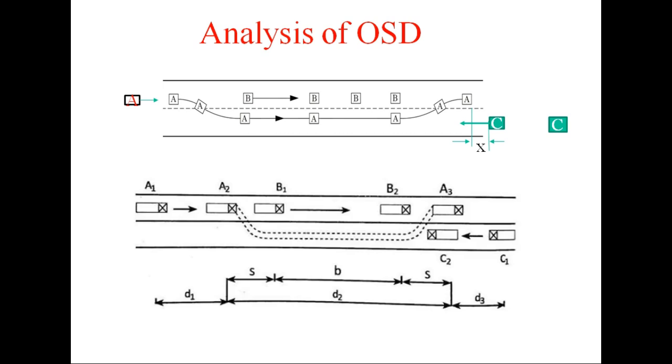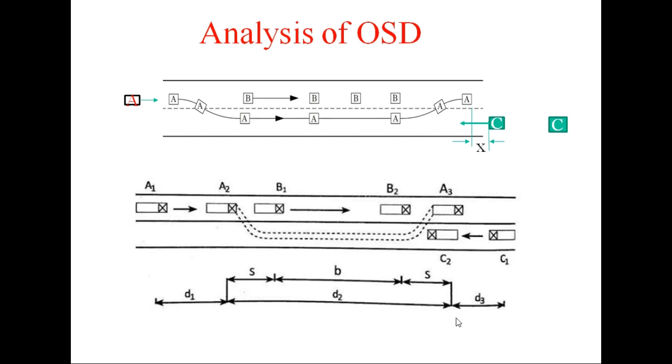But the second situation is that when this vehicle overtakes vehicle B and merges again in the original lane, vehicle C assumes this position. That is, at this point the margin is 0. There is no margin, and that situation will require the minimum overtaking sight distance. And in all analysis we consider this case.